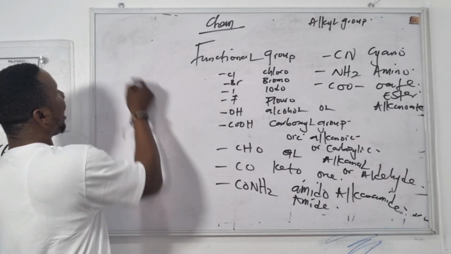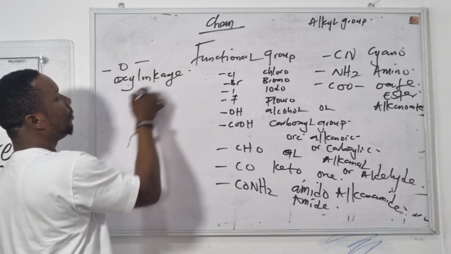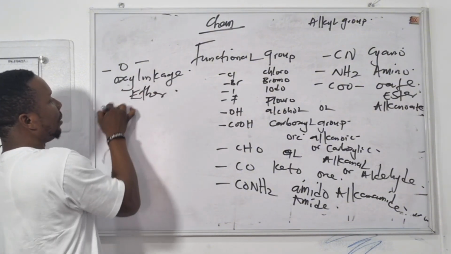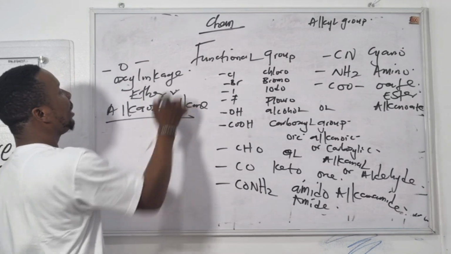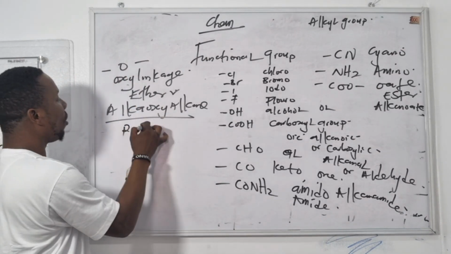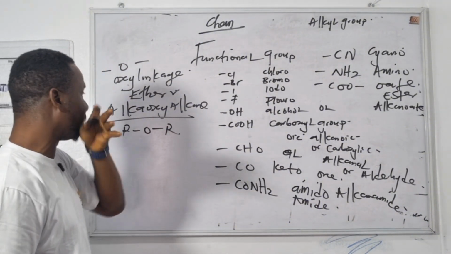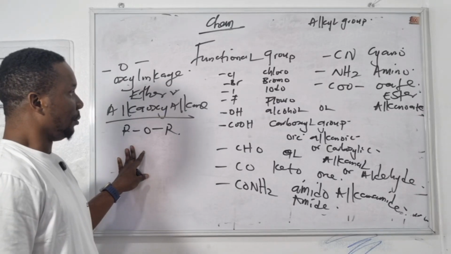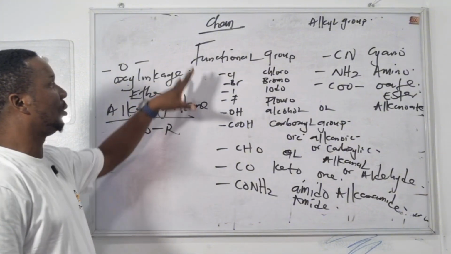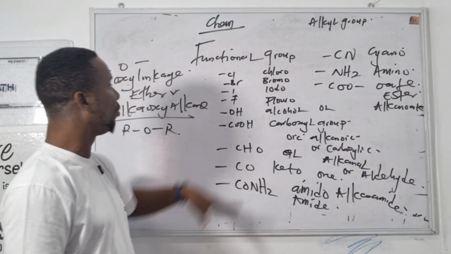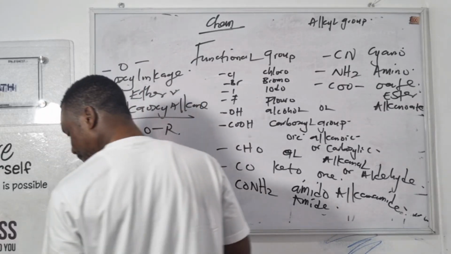Okay, we have oxy linkage from ether. We have alkyl oxy alkane. That's the parent name, or ether. So the formula is ROR. The oxygen linkage. So the oxygen is the functional group linking with the two alkyl groups. So these are examples of functional group. We have more examples. When we are dealing with homologous series, I'll show you more examples of functional group. So let's proceed.